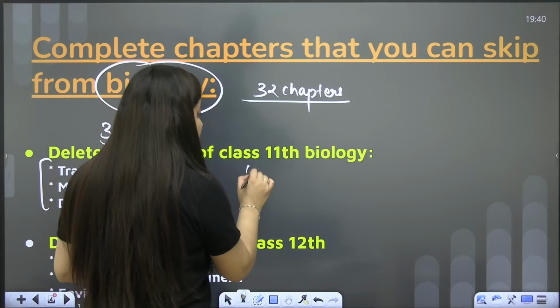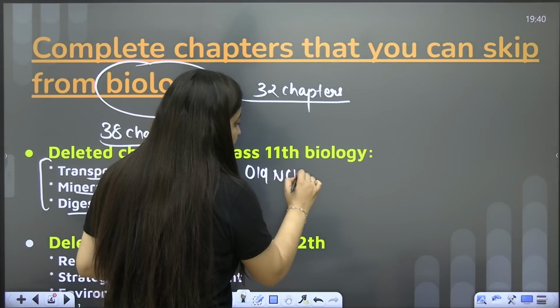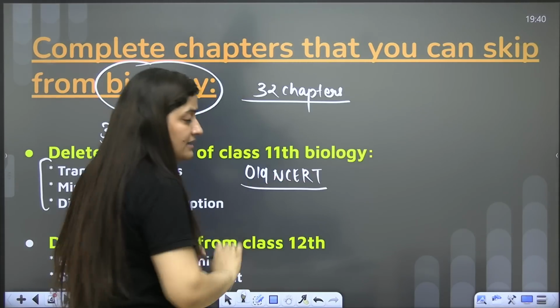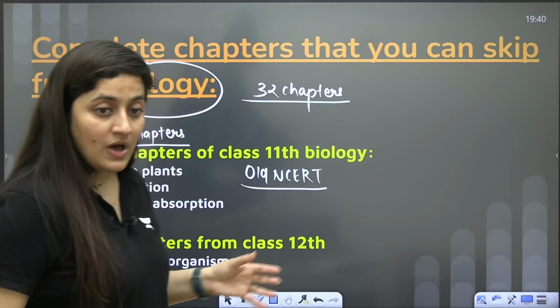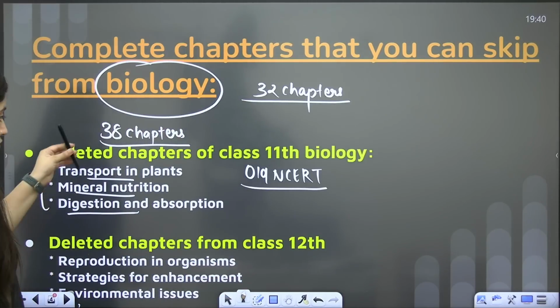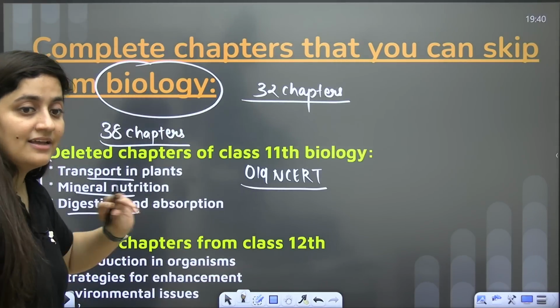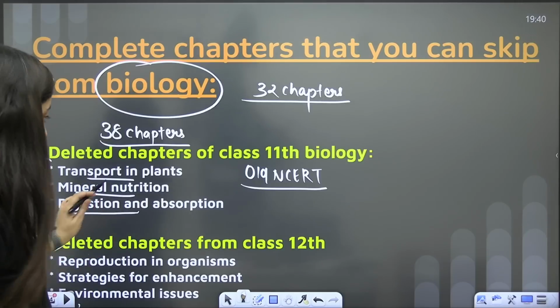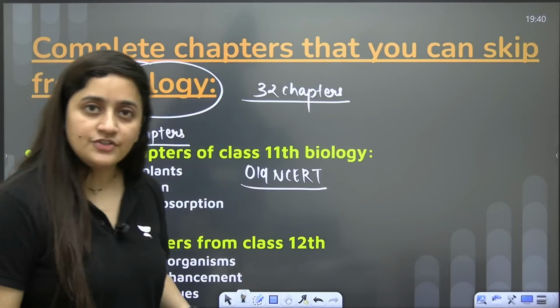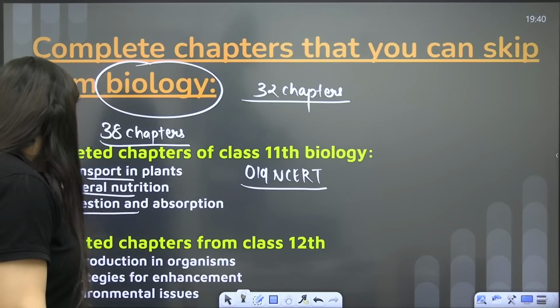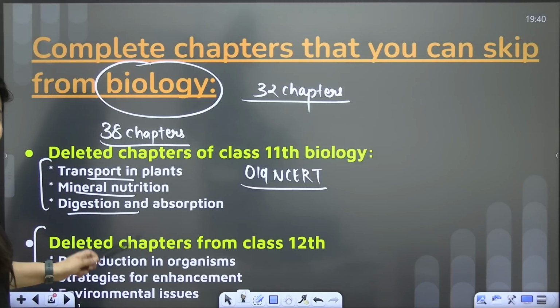Guys, if you still have the old NCERT, because some students take books from their seniors, brothers or sisters and start following those books, then please watch. If in your book these chapters are given, there is no need to prepare them for NEET. Then from class 12th, reproduction in organisms, strategies for enhancement in food production and environmental issues, these 3 chapters are deleted.